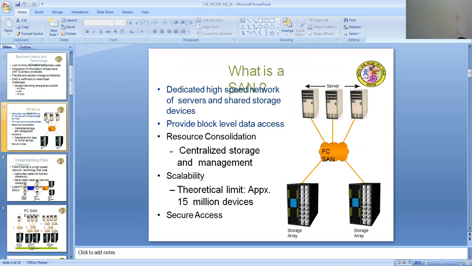What is a SAN? It is a highly dedicated, high-speed network of servers and shared storage devices that provides block-level data access. It offers resource consolidation, centralized storage and management, and is scalable, with a theoretical limit of approximately 15 million devices, while providing secured access. The architecture shows different servers and an FC-SAN with storage arrays.